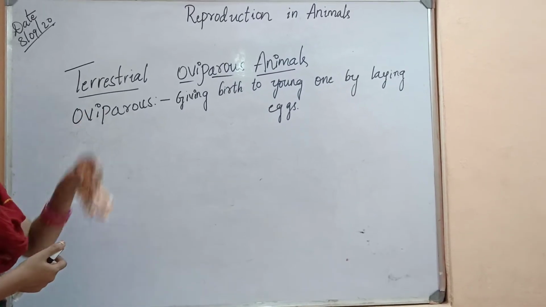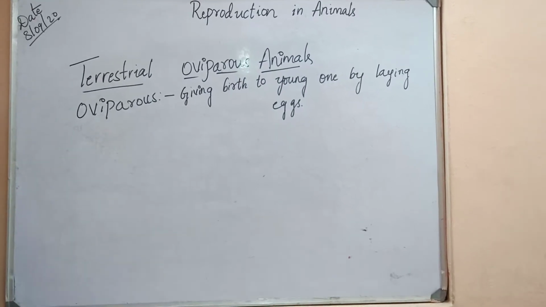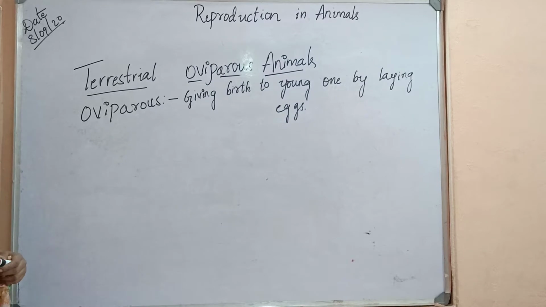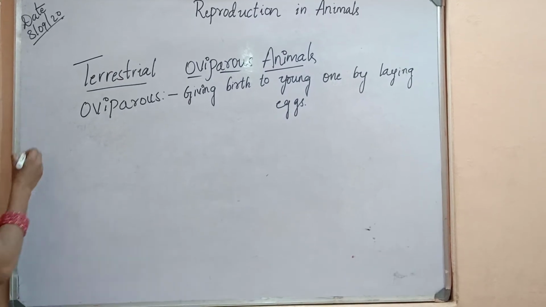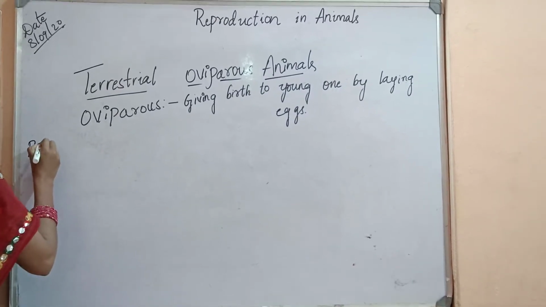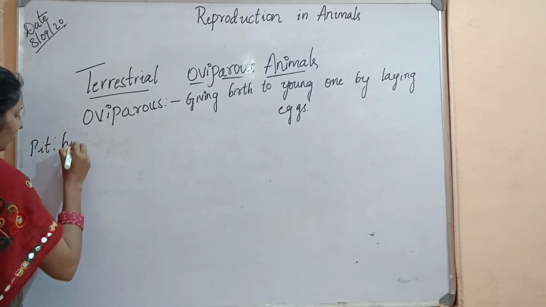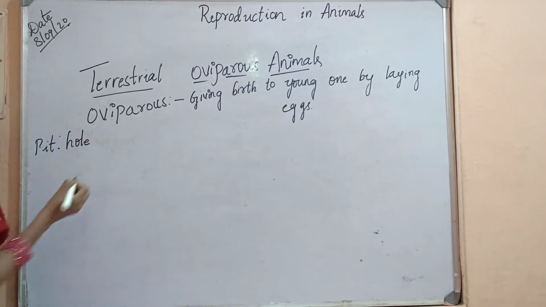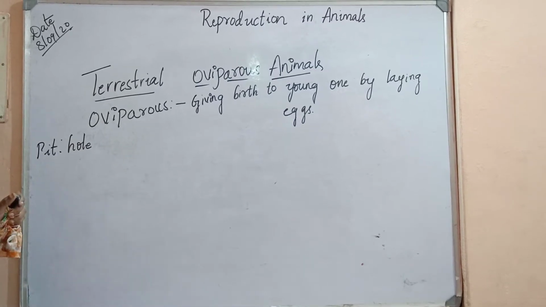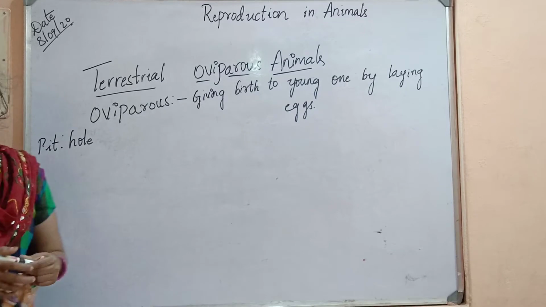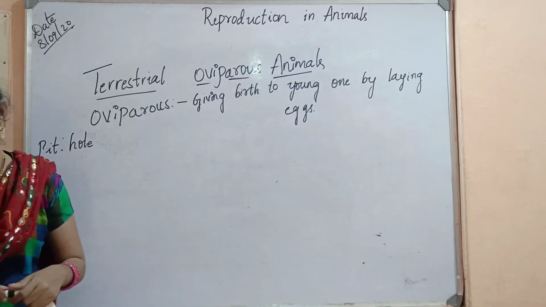And children, crocodiles, turtles and alligators lay eggs in a pit near a river bank. What is this pit? A pit is nothing but a hole. Near the rivers there will be small holes, right? In those holes they start laying eggs.